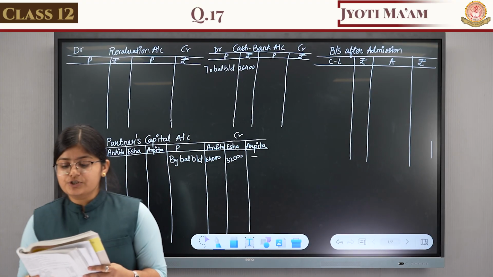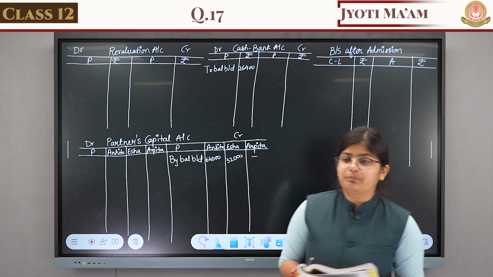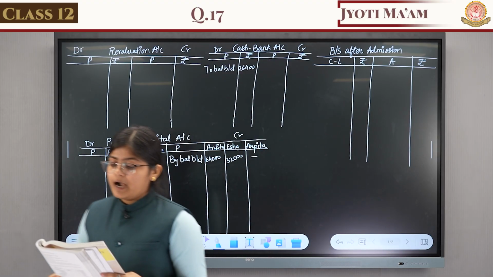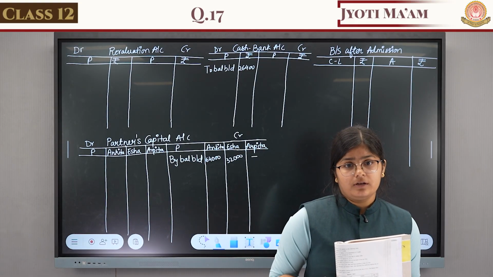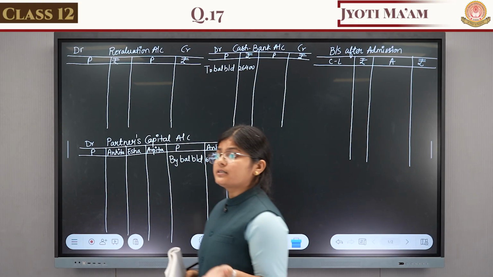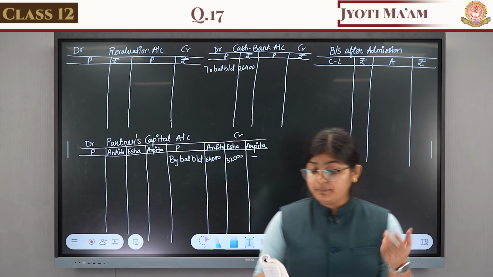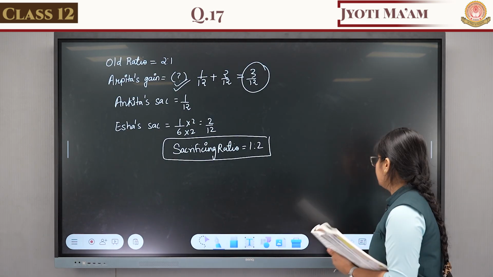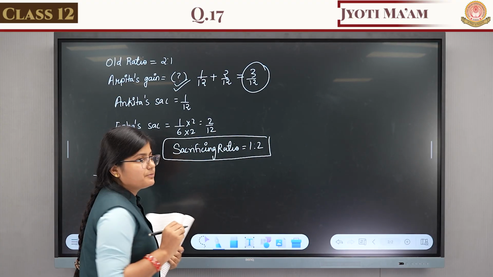Now coming to the third adjustment. Arpita is to bring her share of goodwill in cash. Goodwill of the firm is valued at rupees 90,000. Arpita is bringing her share of goodwill in cash, and whenever a new partner brings goodwill in cash, we call it premium for goodwill. So next we calculate how much goodwill she is bringing.